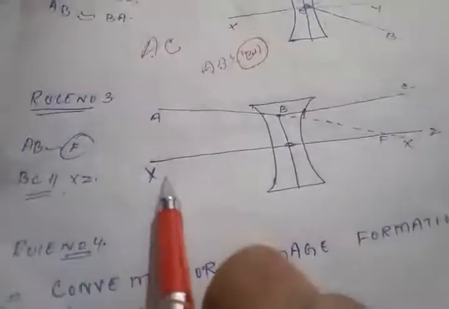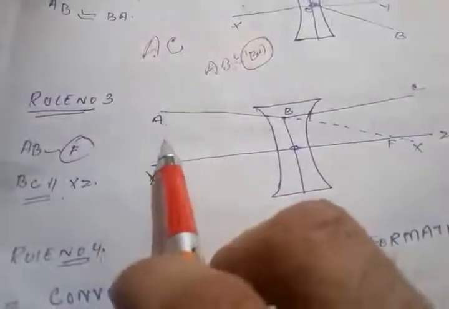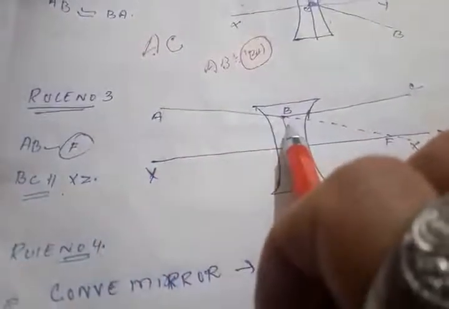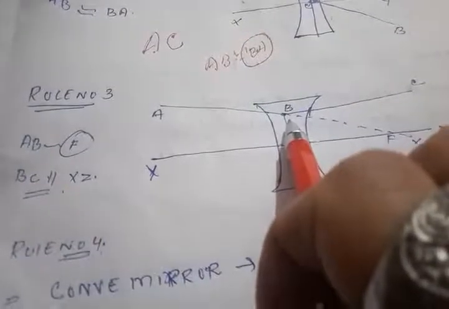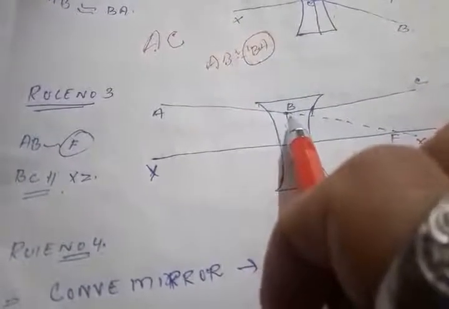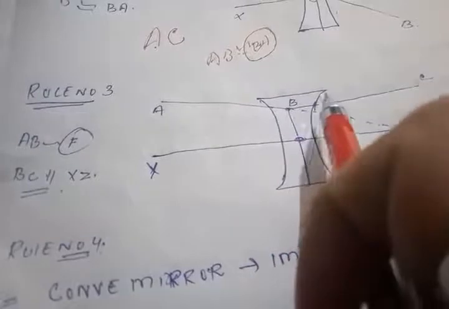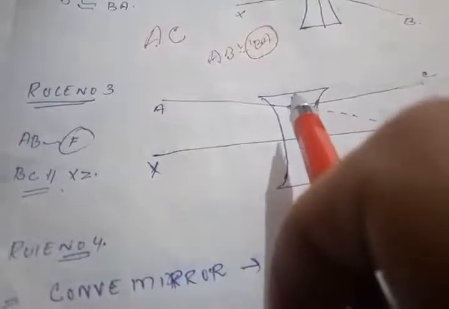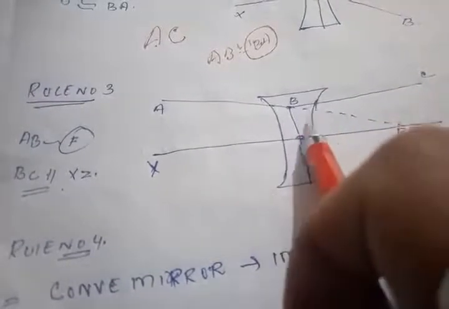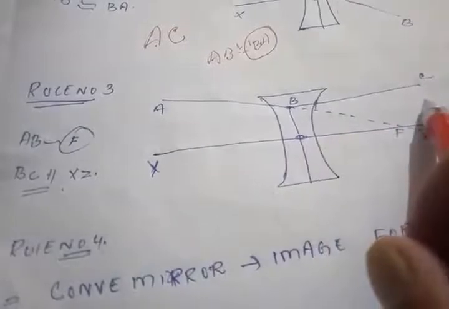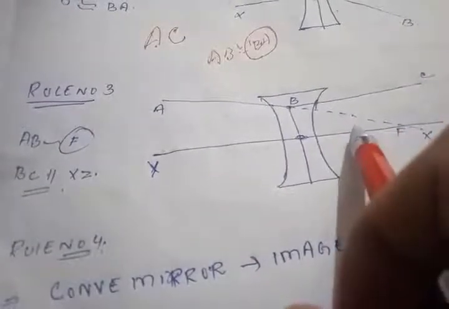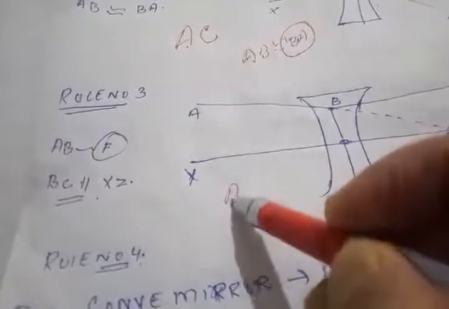Case third, rule third. A ray of light which falls on a concave lens, after falling on the lens, bends or deviates, and after passing through the concave lens, it becomes parallel to our principal axis. Here AB is a ray of light.